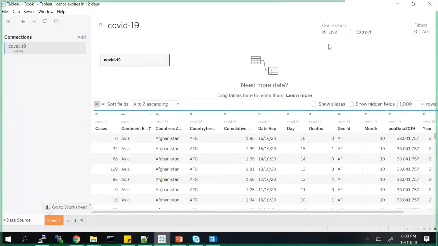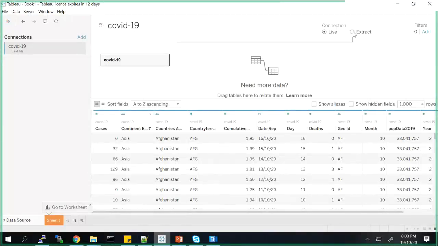Okay, and now you see there is a connection option which says live and extract. Live is generally where you want the dashboard to always be connected to the data source and giving you the latest data. Again, it depends on the business requirement. If your business requirement is that you want always live data or the latest data set, I will go ahead with live data, but it is dependent on the use case. But generally, we prefer the extracts.